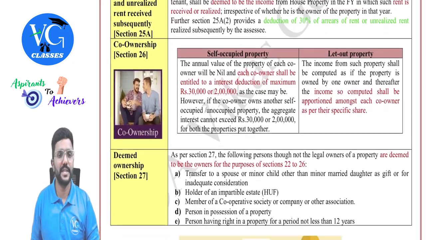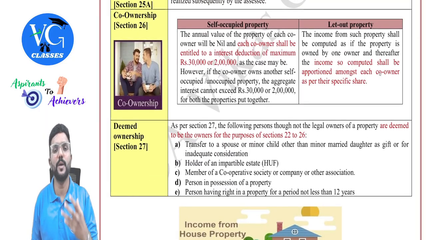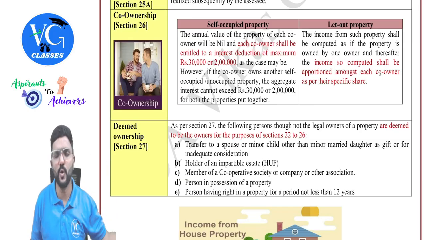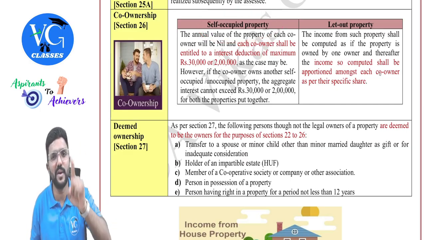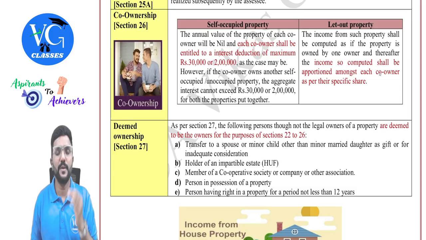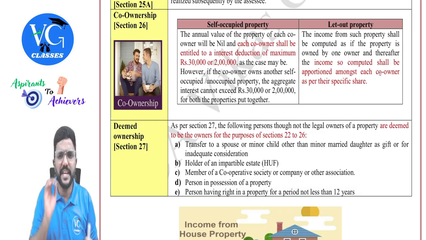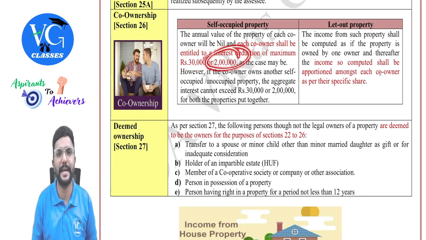Fine. Next, section 26, which talks about co-ownership. So if an assessee jointly owns the property along with anyone else, like brother, parents, spouse, or anyone else, in that case, how do we compute the income from house property? Guys, if it is a self-occupied property, we need to focus only on one thing. What is it? Interest. So if the assessee is a joint owner of the property along with others, then for each co-owner, deduction for interest is allowed of maximum 30,000 or, if conditions are satisfied, 2 lakh.